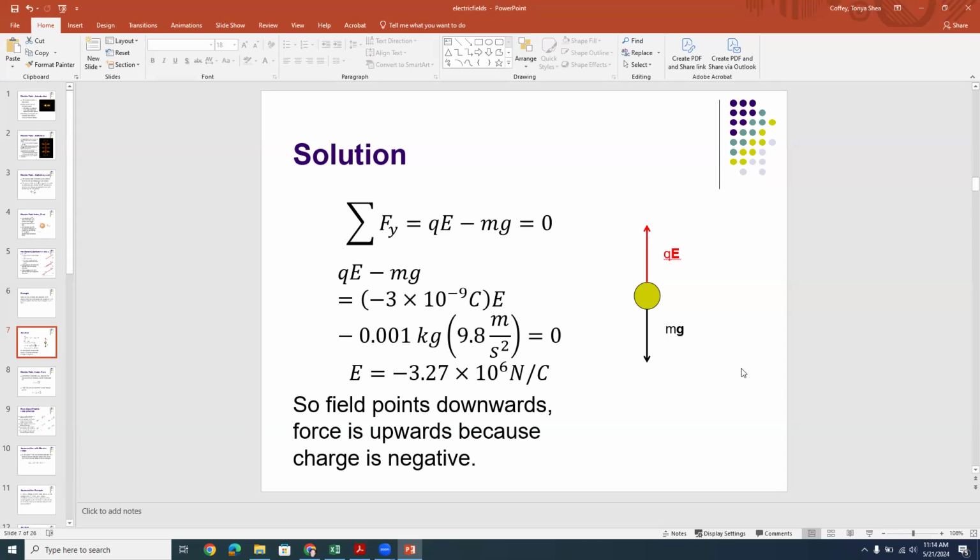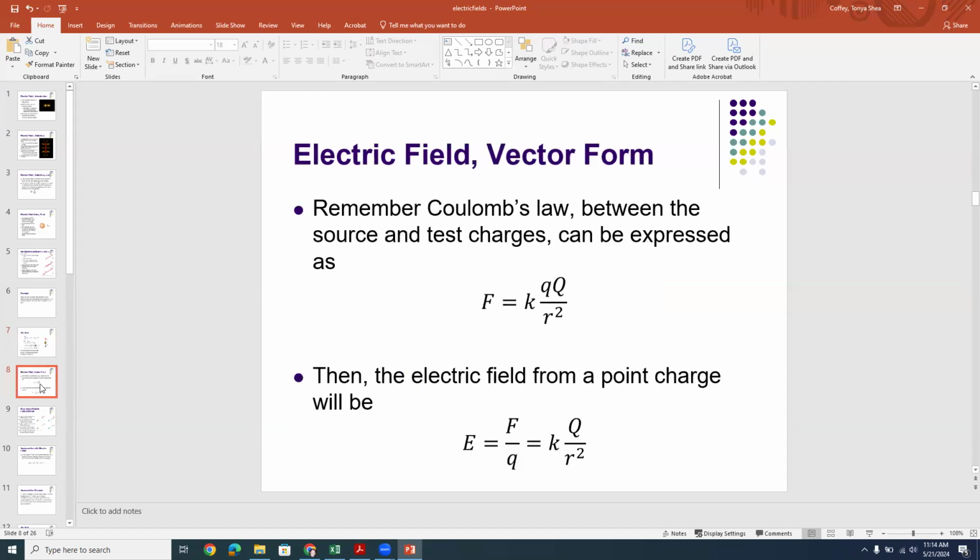So I would have E equals mg over q, right? Now, when I plug in those numbers for m, g, and q, then I end up with E equal to minus 3.27 times 10 to the 6 newtons per coulomb. The minus sign indicates that the electric field points down, okay? So here, the field points downwards because the charge is negative and the force must be up, right? I hope that makes sense.